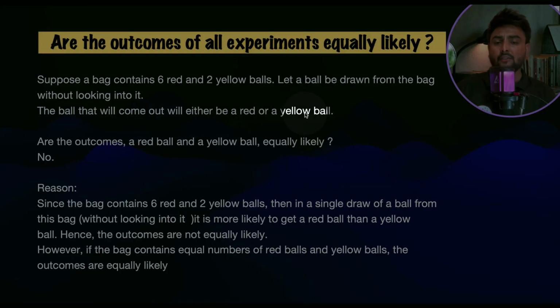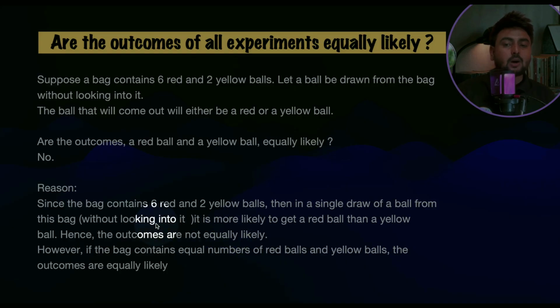This is because I have kept only two kinds of balls, red and yellow. Now, are the outcomes, a red ball and a yellow ball, equally likely? The answer here is no. Why? Because they are not equal in number. Since the bag contains 6 red and 2 yellow balls, in a single draw from this bag without looking into it, it is more likely to get a red ball than a yellow ball. Why? Because red balls are 6 in number, yellow balls are 2 in number.